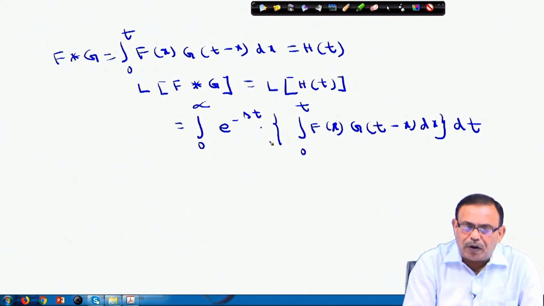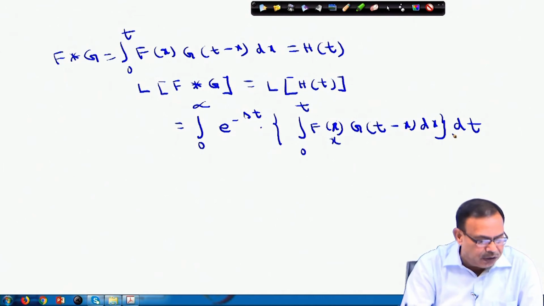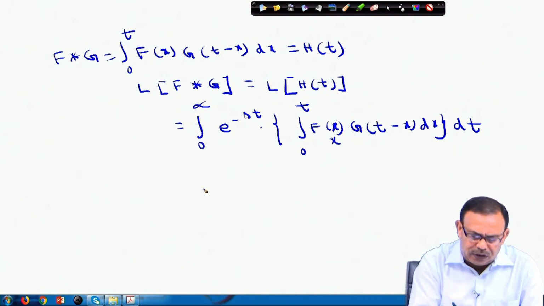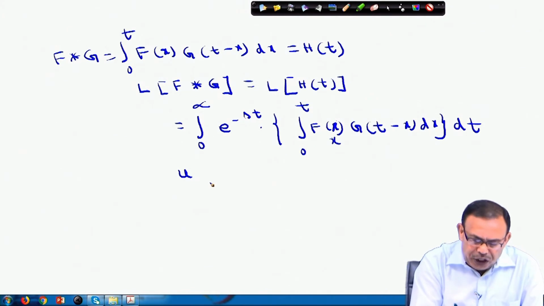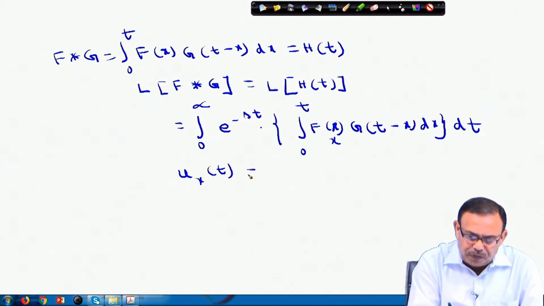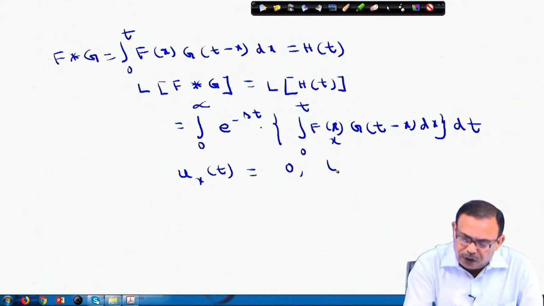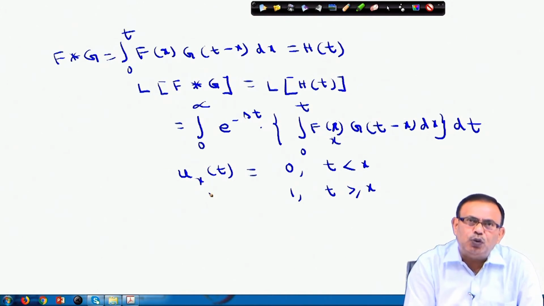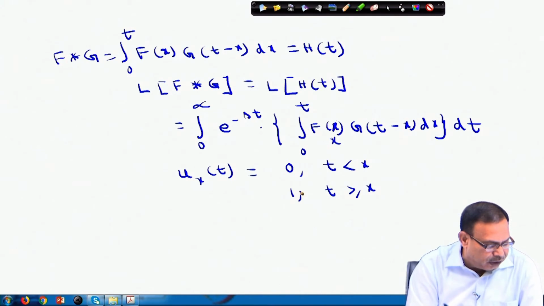To evaluate this, let us introduce a new function u(x, t), such that for t less than x the value of the function is 0, and for t greater than or equal to x the value of the function is 1.